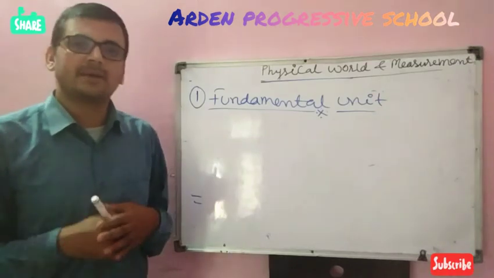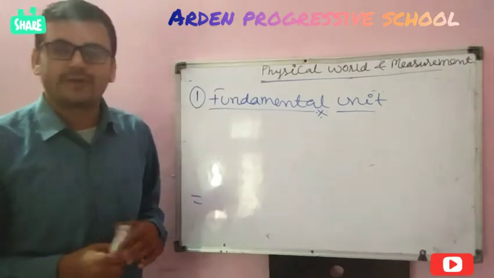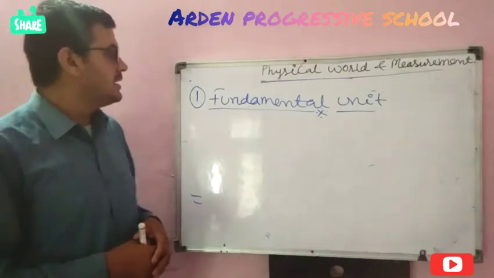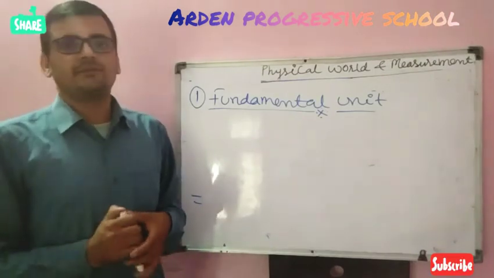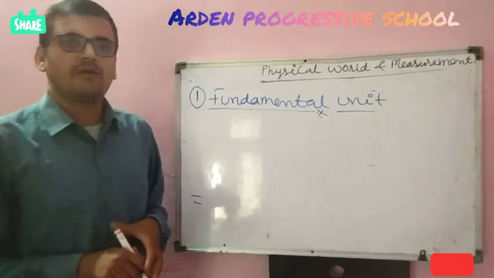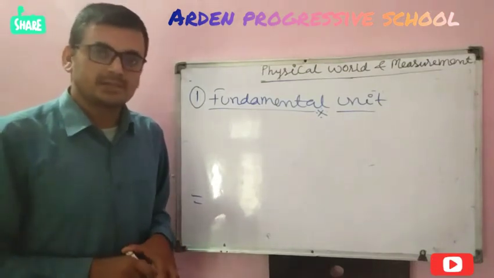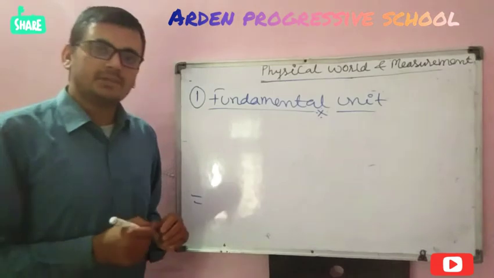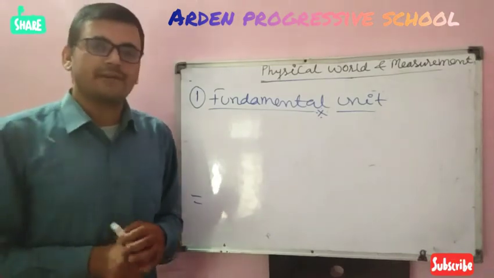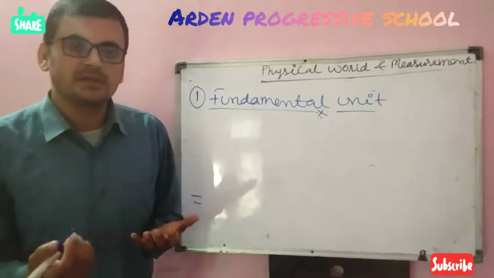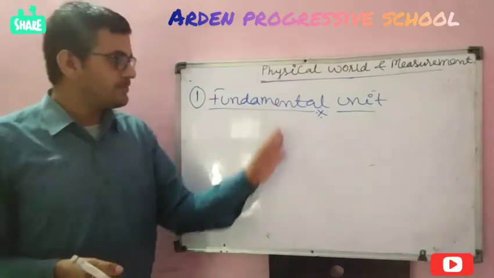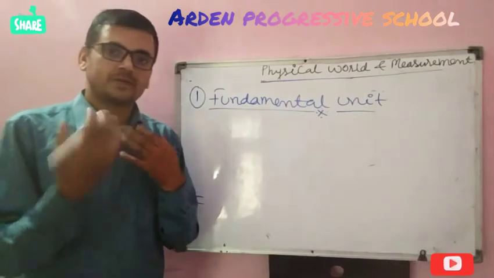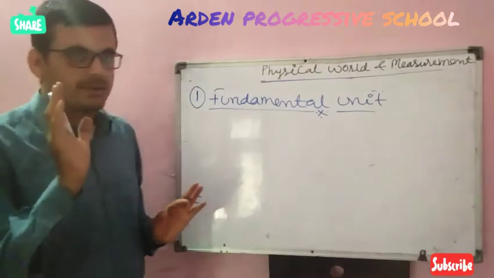Quantities which are completely independent are called fundamental physical quantities. So the units of all fundamental physical quantities, or the standards used to measure them, are called fundamental units. Very simple.